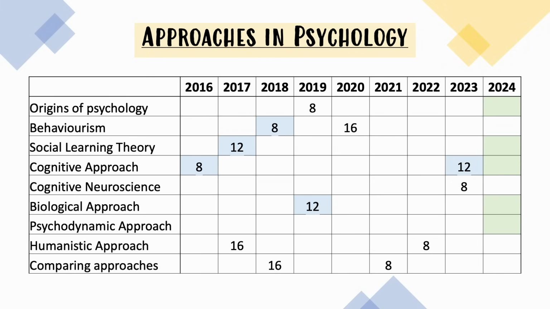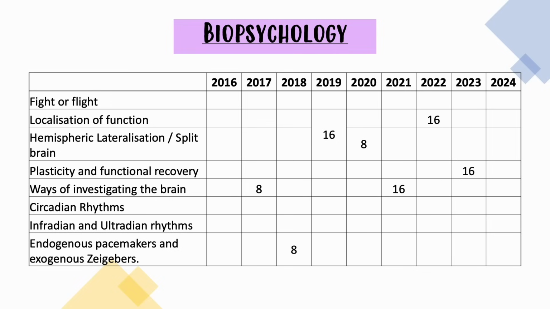It could of course come up as an 8 marker as well, so maybe something like outline and evaluate the psychosexual stages of development, so prepare for both and have a little look at the model essay that's linked at the top of your screen now or in the description section below if you're not certain on how you would word it. But the psychodynamic approach is where I'm putting my money this year.